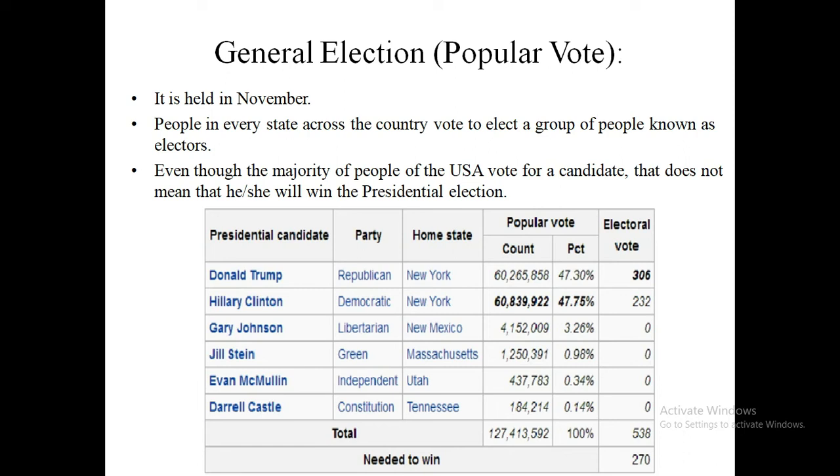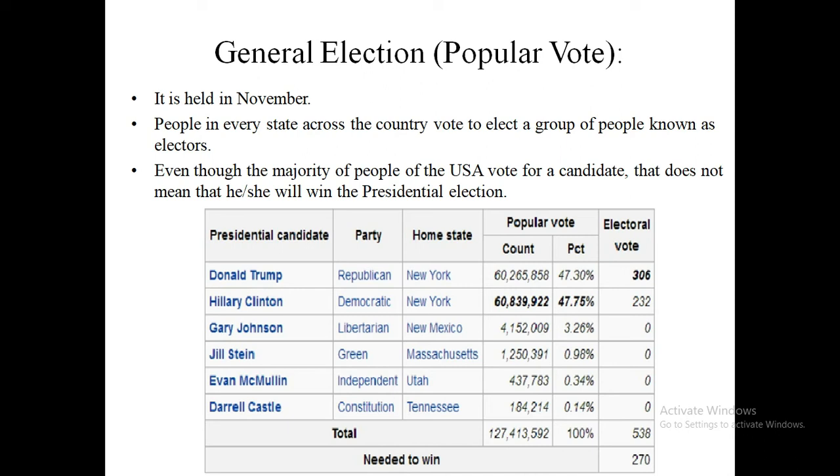It is generally held in November, but in the general election, people vote not to elect a president, but to elect a group of people known as electors. These electors form the electoral college. Another very interesting thing about the US presidential election is that a candidate may get the maximum number of popular votes, but that does not mean he won the election. The ultimate decision is taken by the electoral vote only.